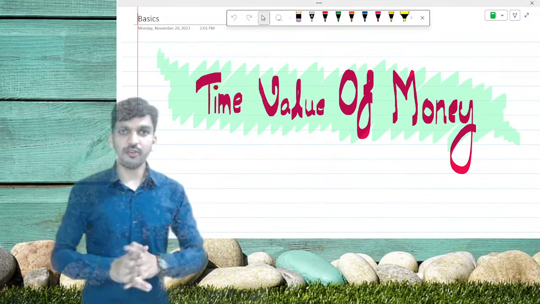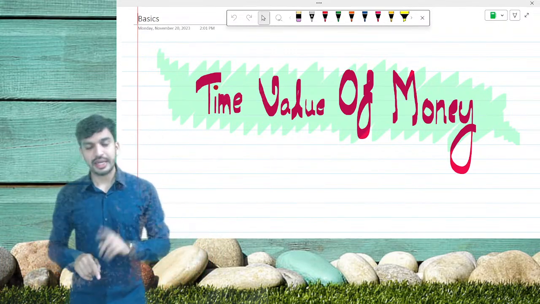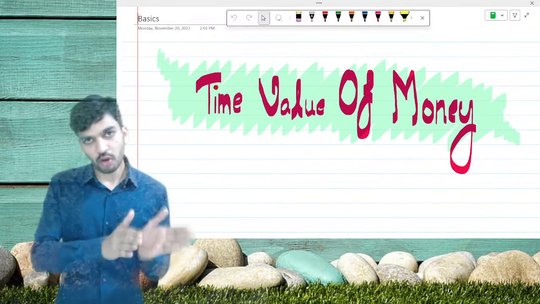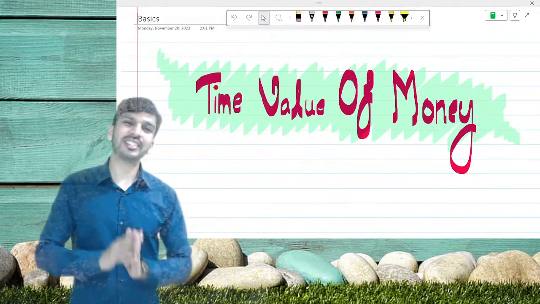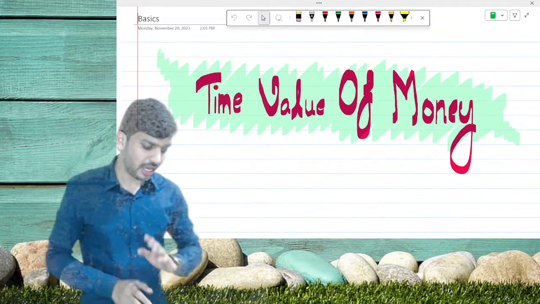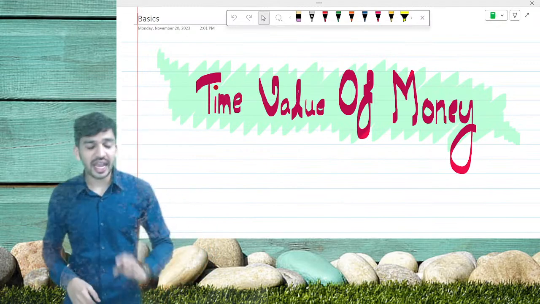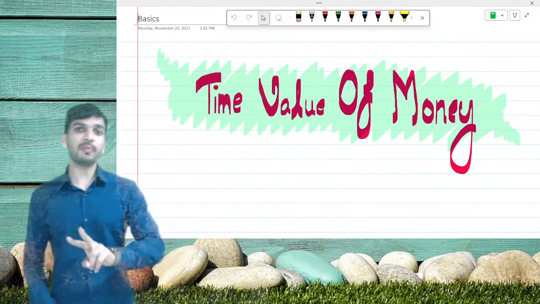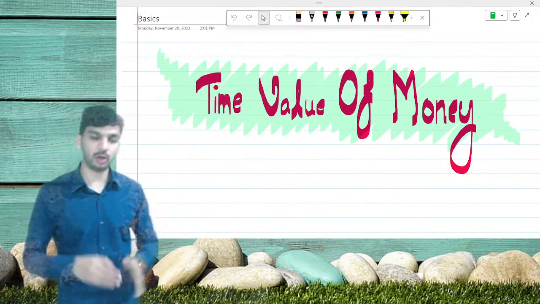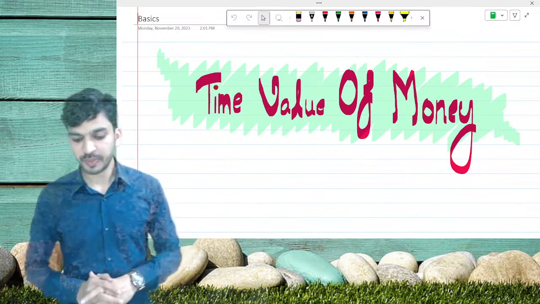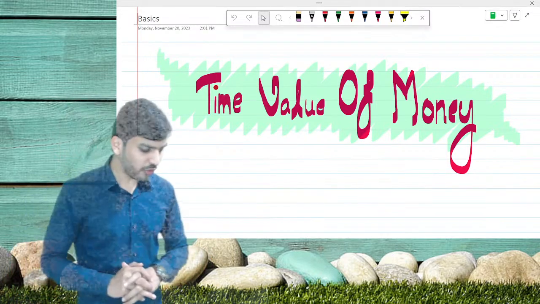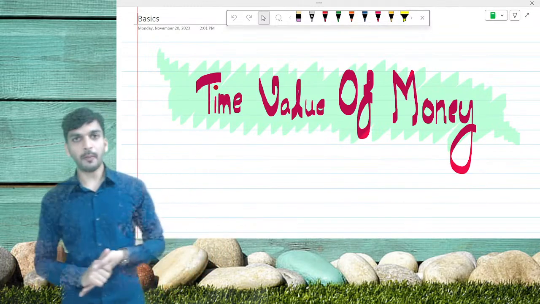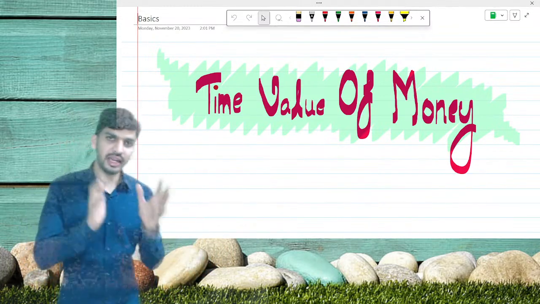Tomorrow's session will be for compound interest. Day after tomorrow will be annuity part. So for first 2 days we are going to learn about simple interest and compound interest, which is definitely very important from your exam point of view. After these 2 parts we are going to start with the annuity part on the 3rd and the 4th day respectively. Okay, all of you. So now let's start with today's topic, that is simple interest.